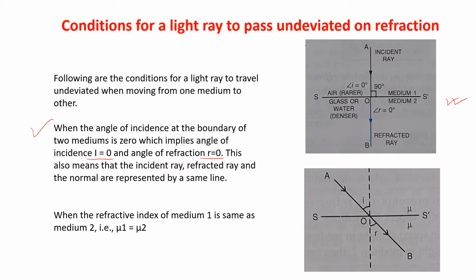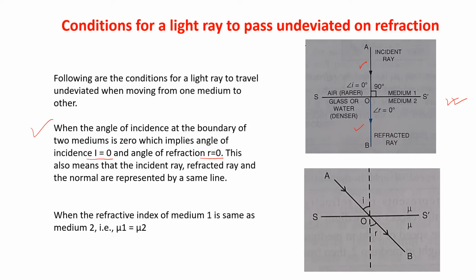This also means that the incident ray, the refracted ray and the normal are represented by the same line. You can see this is your incident ray, this is your refracted ray, and the normal is also in the same line. So the incident ray is incident normally on the surface.